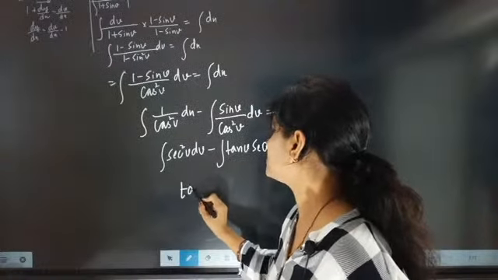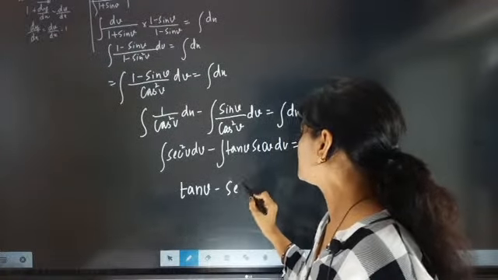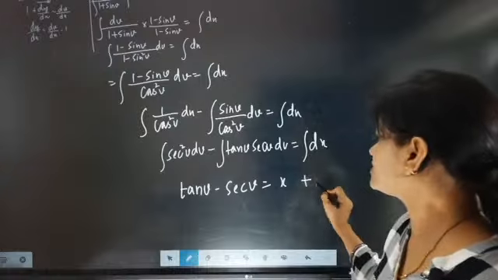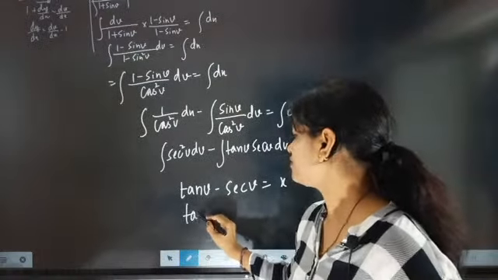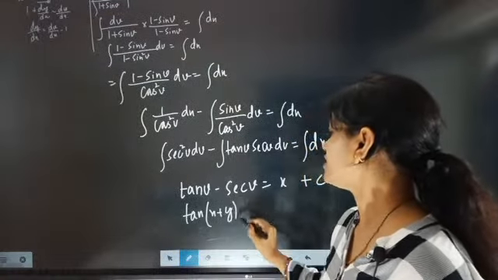It is going to give us tan v minus secant v equal to x plus c. What is v? v is nothing but x plus y.